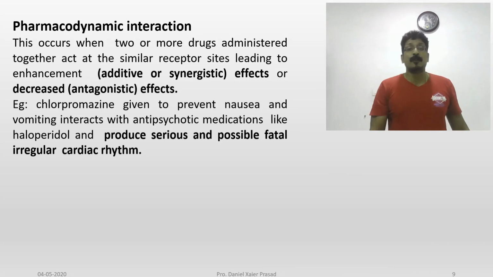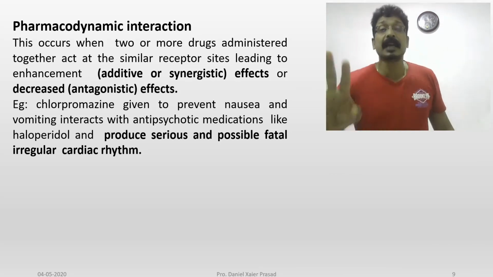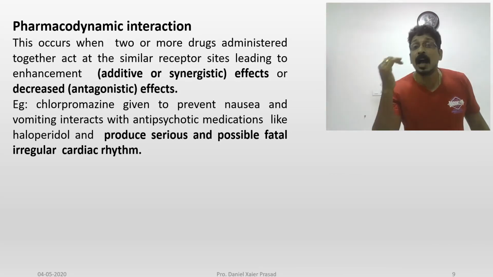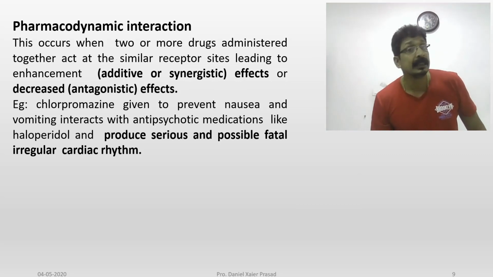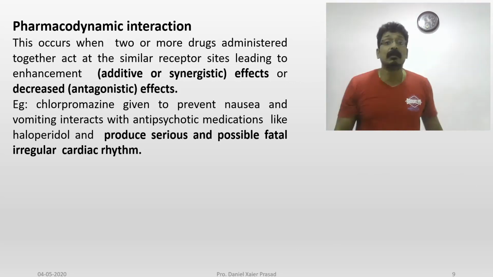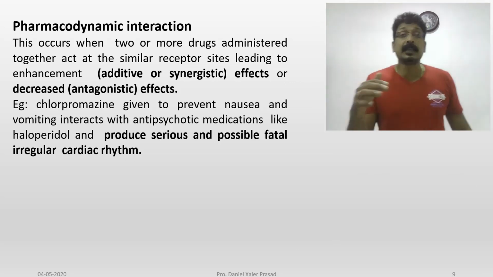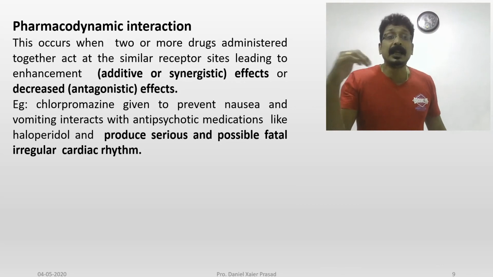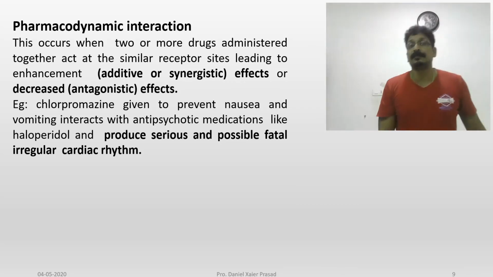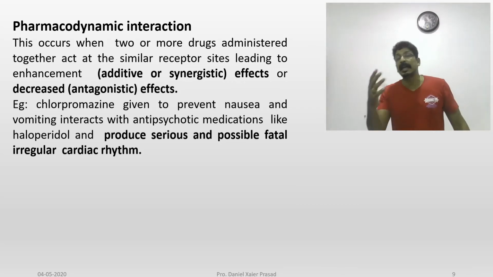When this antipsychotic drug is given with another antipsychotic drug like haloperidol, it can interact.